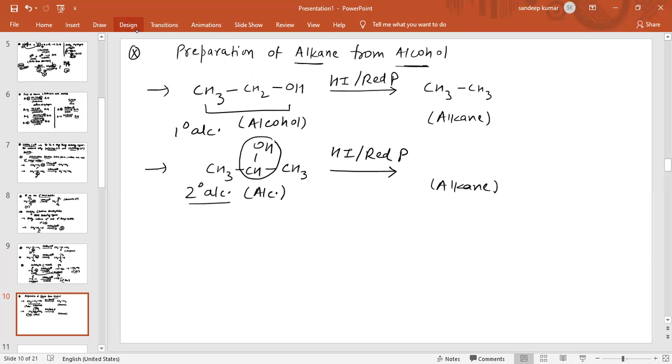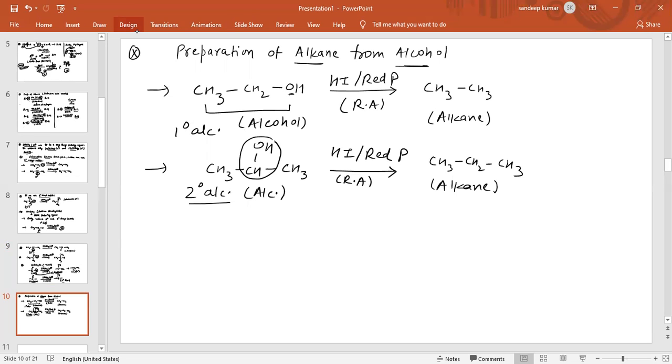Now again alkane is obtained as a product, which is CH3CH2CH3. So HI in presence of red phosphorus is also a reducing agent, because of removal of oxygen and addition of hydrogen.